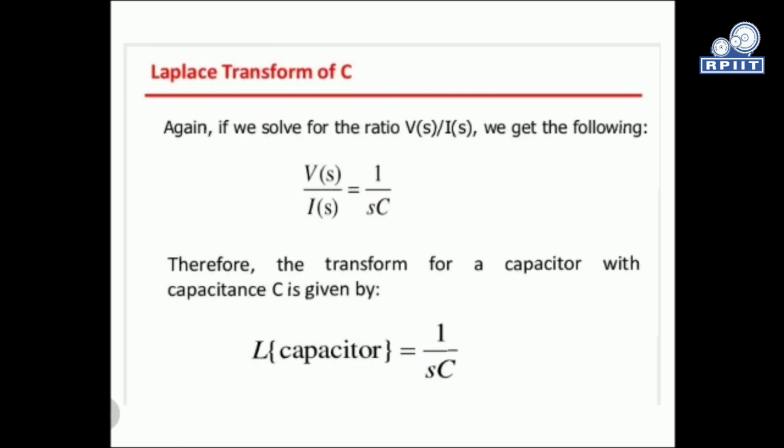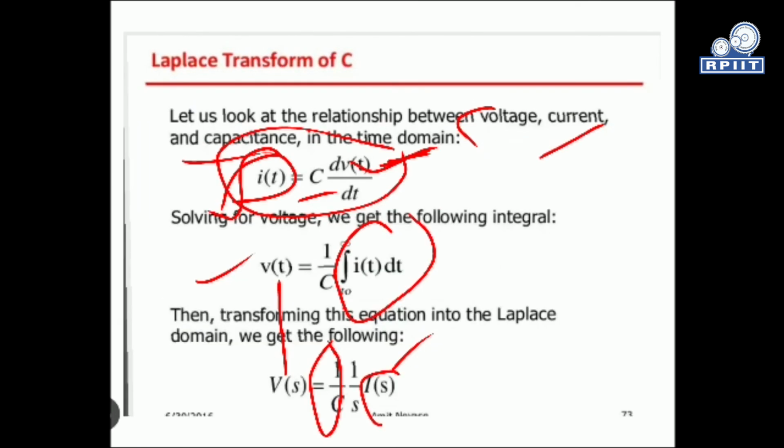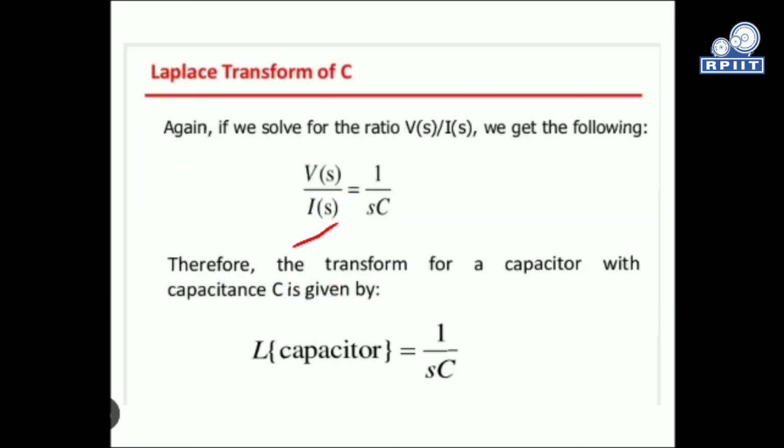Finally, from this equation, if we divide by I(s), we get V(s) by I(s) equal to 1 by sC. So we can say the capacitance is the ratio of V(s) by I(s) in reciprocal terms. The Laplace transform of a capacitor is equal to 1 by Cs.